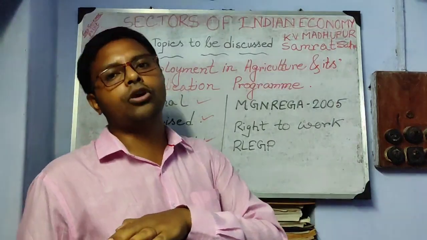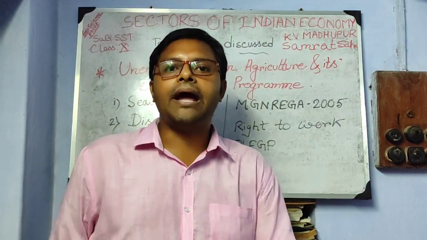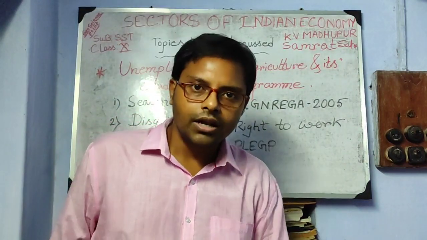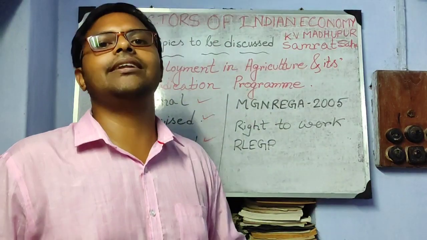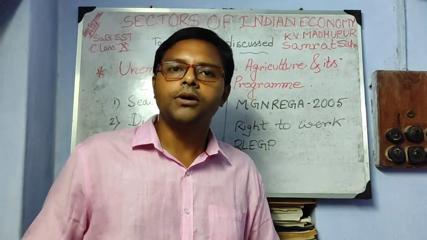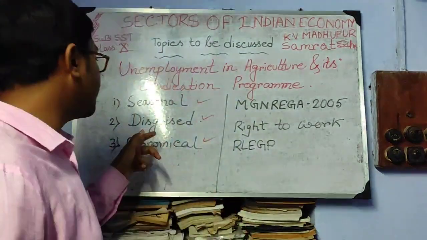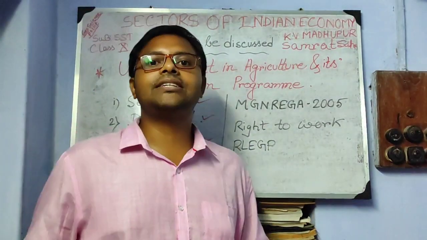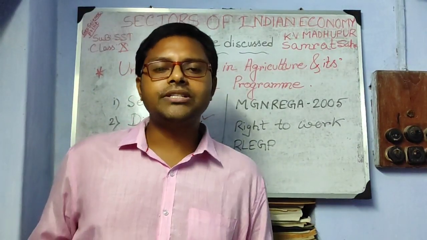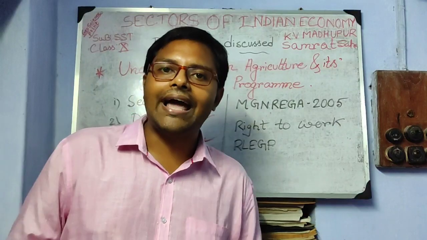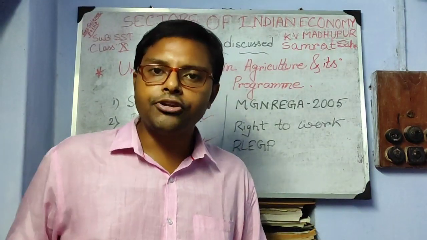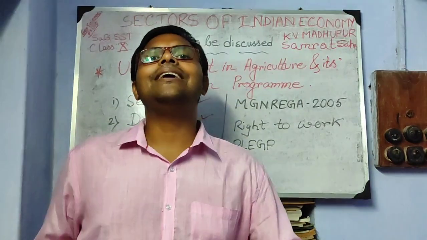Basically, it is in tropical and subtropical regions where jute and paddy are cultivated in that particular land. There is no other cultivation done in the other season. So these types of problems occur there. Second one is disguised unemployment. Disguised means, suppose in a particular land, to produce a particular unit of crops, 10 laborers are needed.